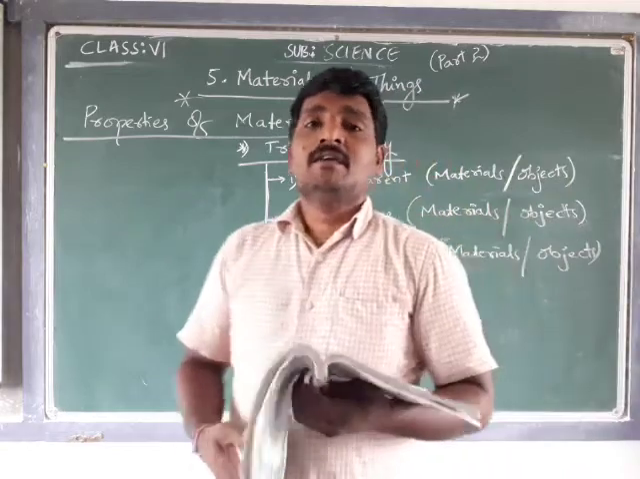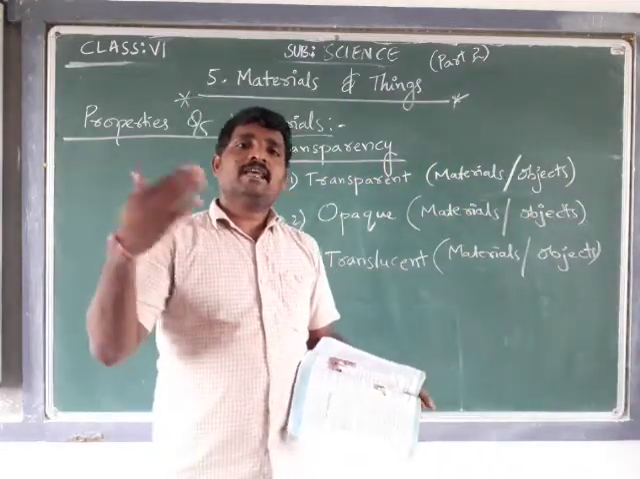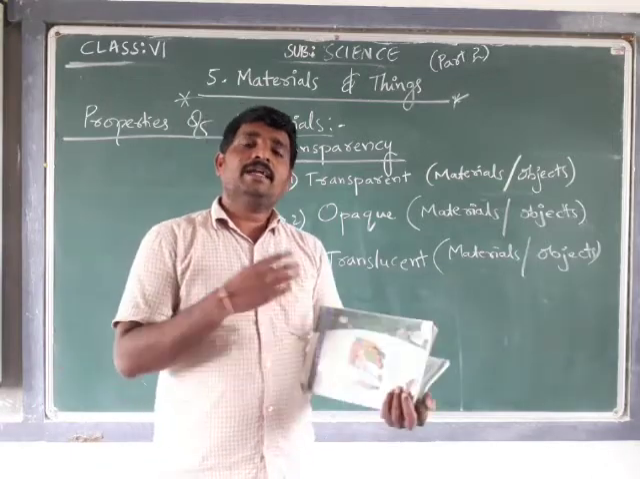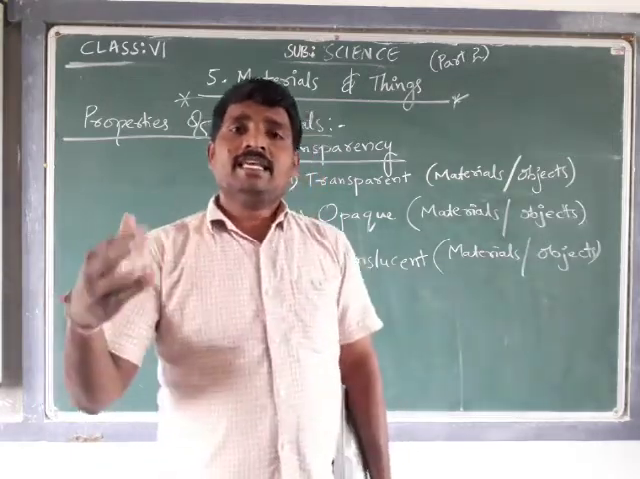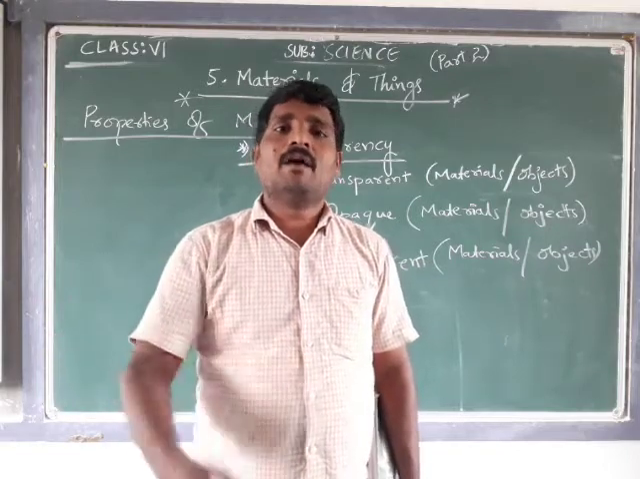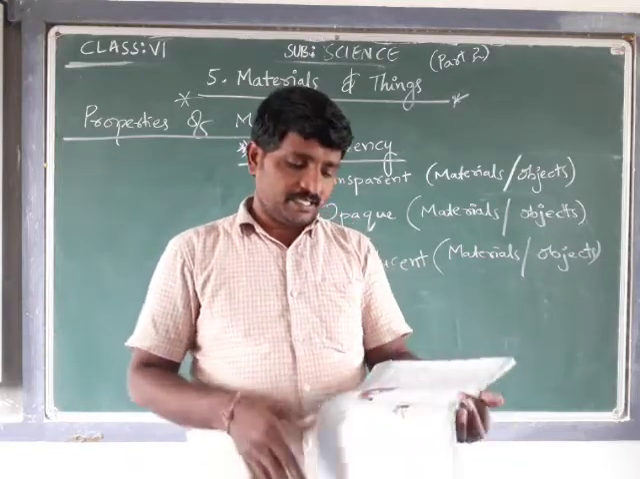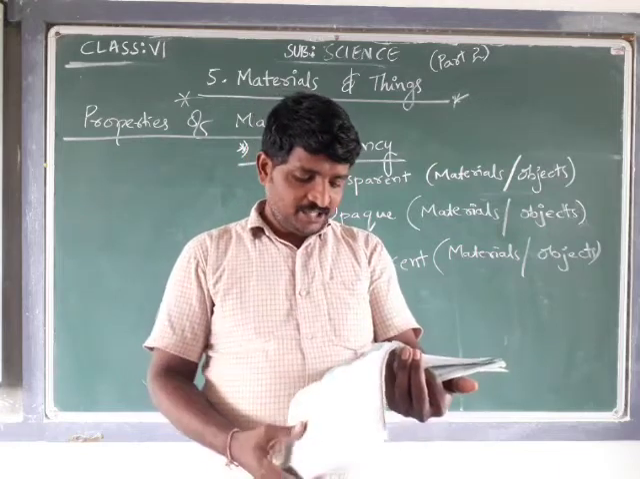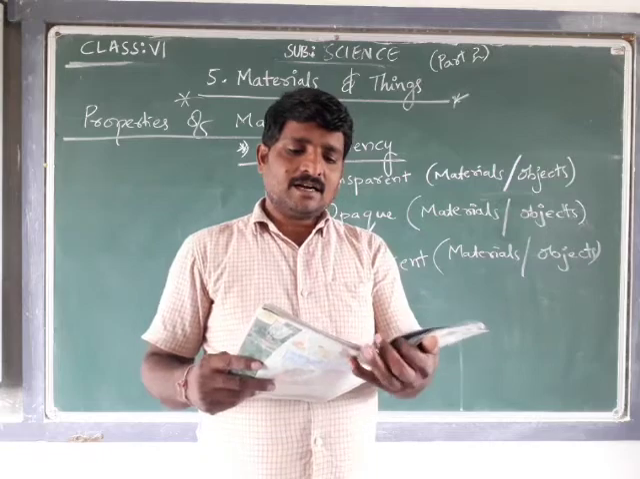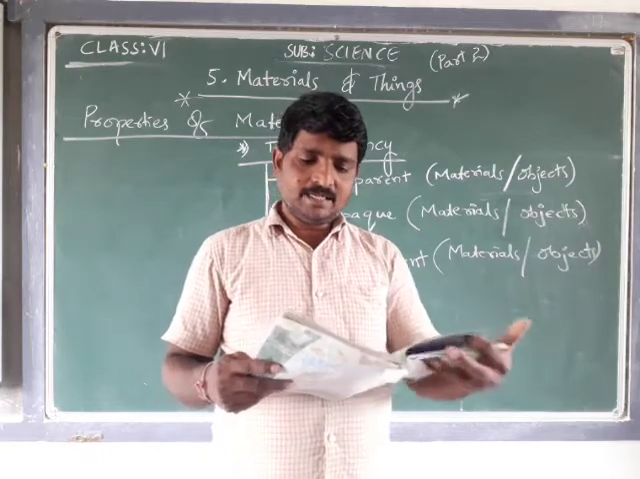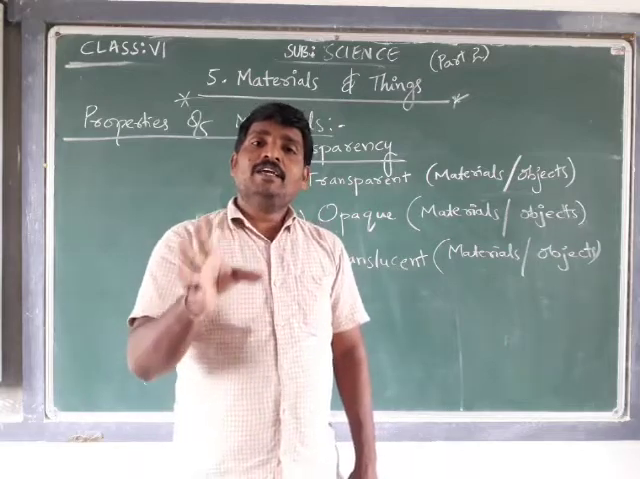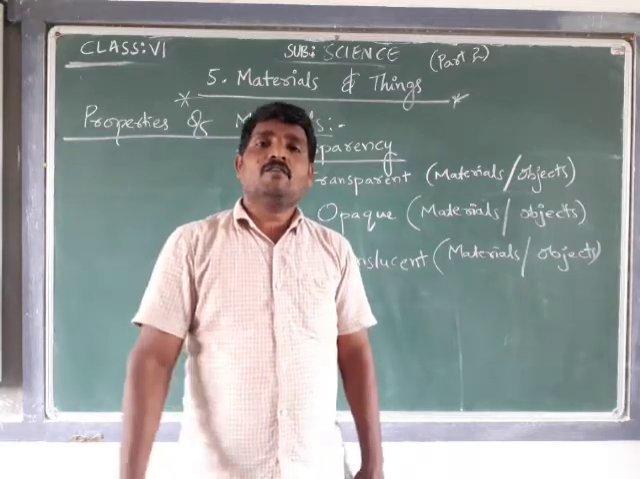Okay, that means the materials through which we can see the other side of the object. The materials through which we can see the other side of them are called transparent objects. Okay, we have that definition. Some materials such as glass are transparent materials. That is simple.